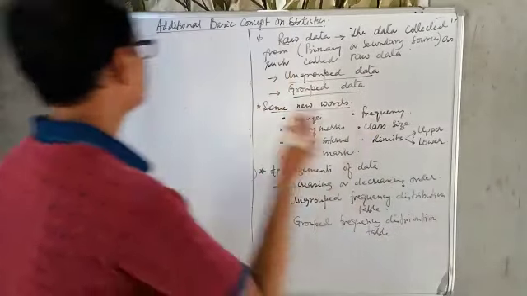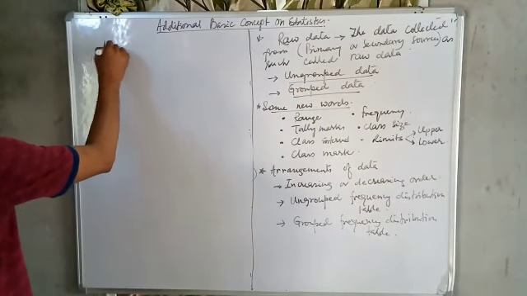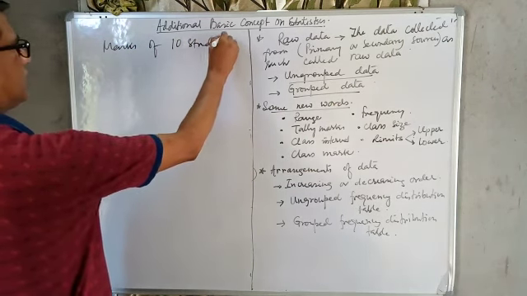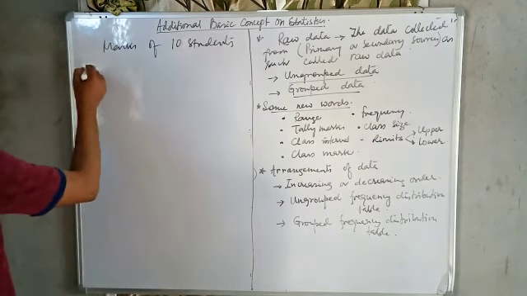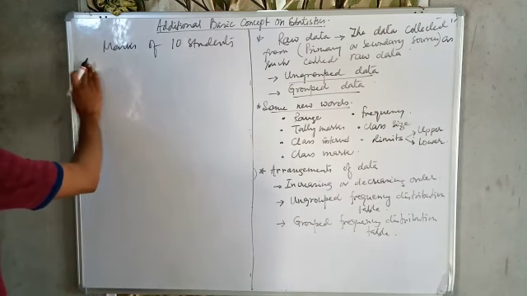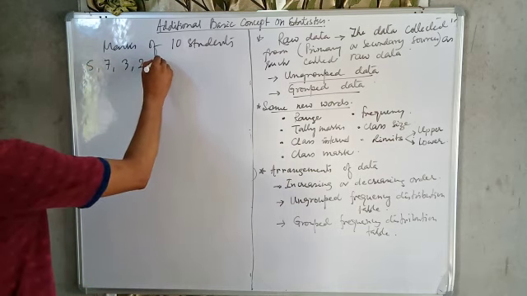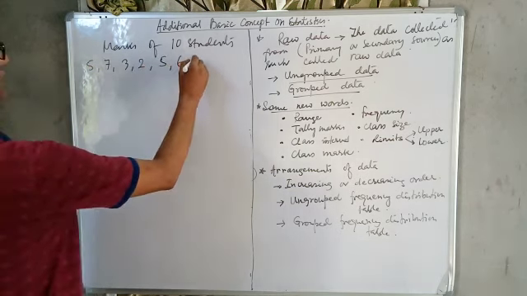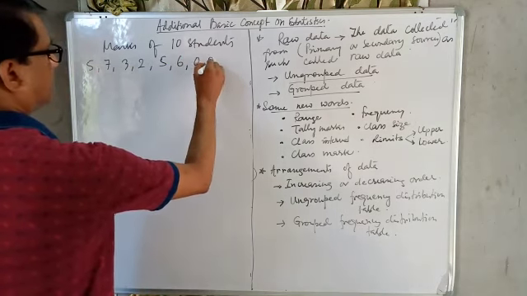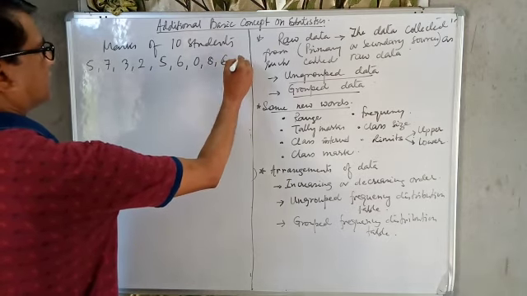Okay. Suppose these are the marks of 10 students. This is the raw data. Out of 10, we can take 5, 7, 3, 2, 5, 6, 8, 6, 9.